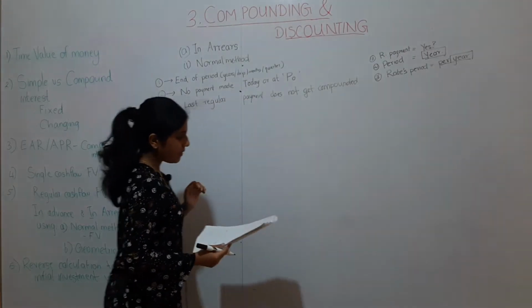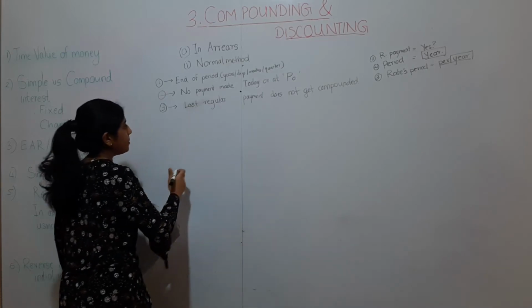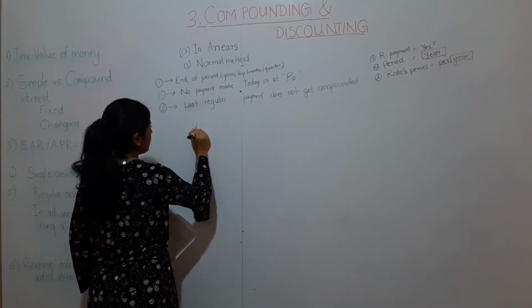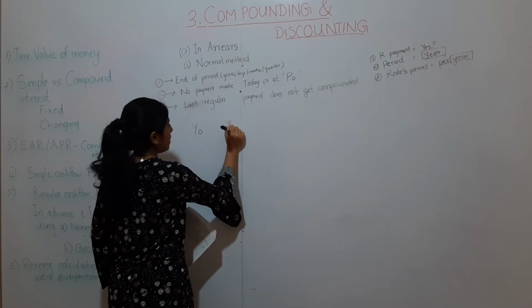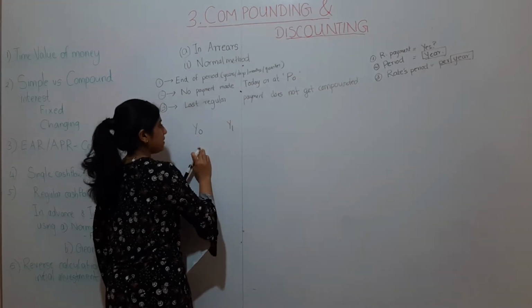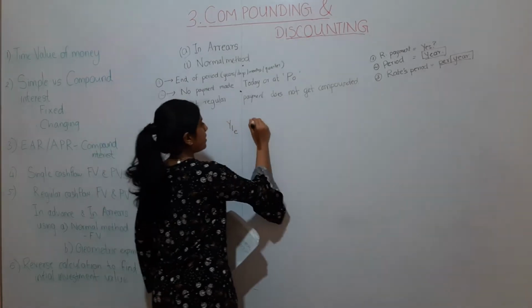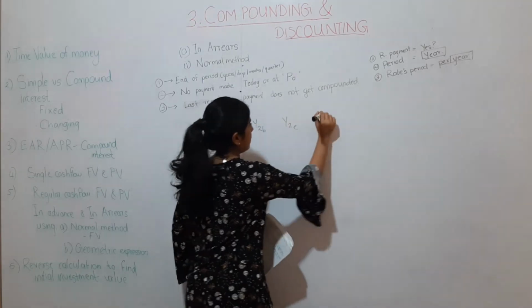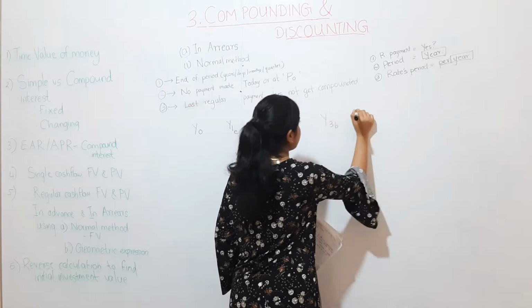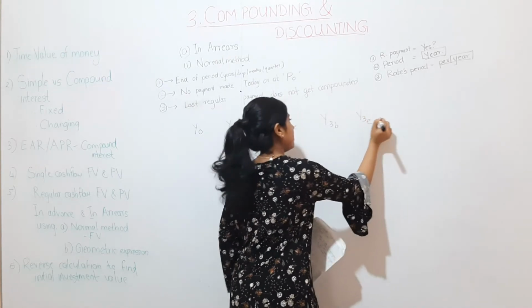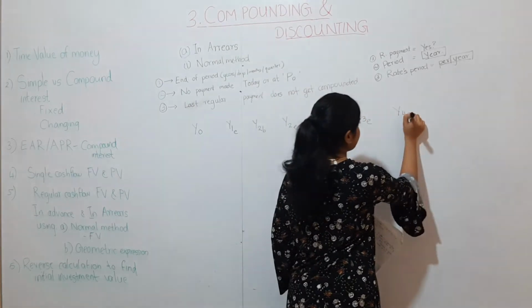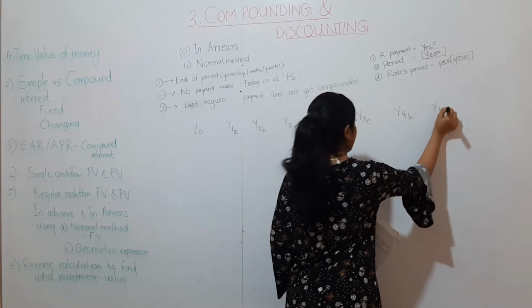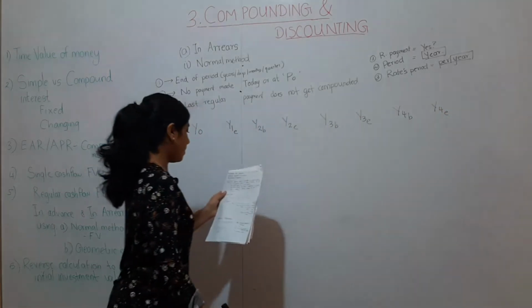Having said that, let's look at the normal method timeline. The first step is drawing your timeline with year 0 start and year 1 end, then year 2 beginning, year 2 end, year 3 beginning, year 3 end, year 4 beginning and year 4 end.